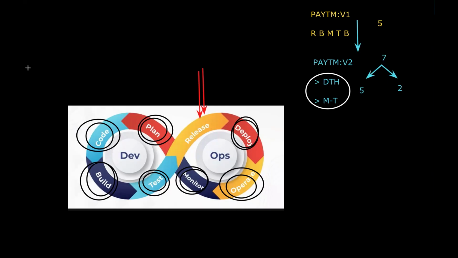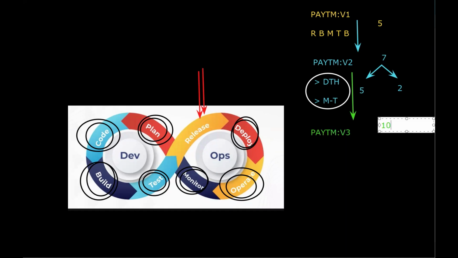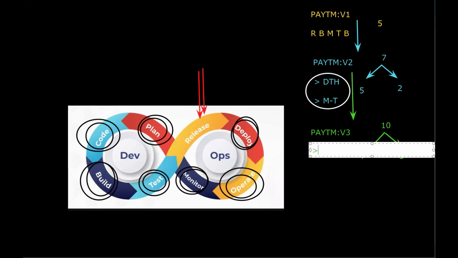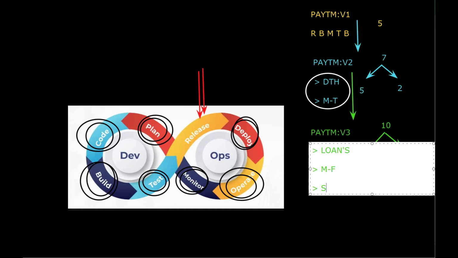So again, I want to upgrade from Paytm application version 2 to Paytm version 3. In version 3, I have 10 services. Old 7, and 3 new services. So what are these 3 new services? I want to implement the loans, the mutual funds, and the stock market.